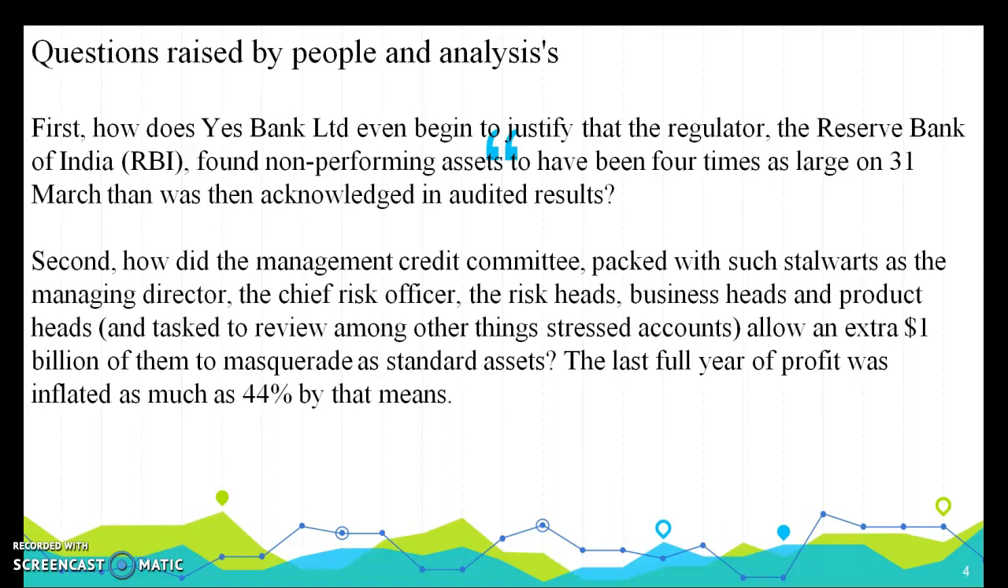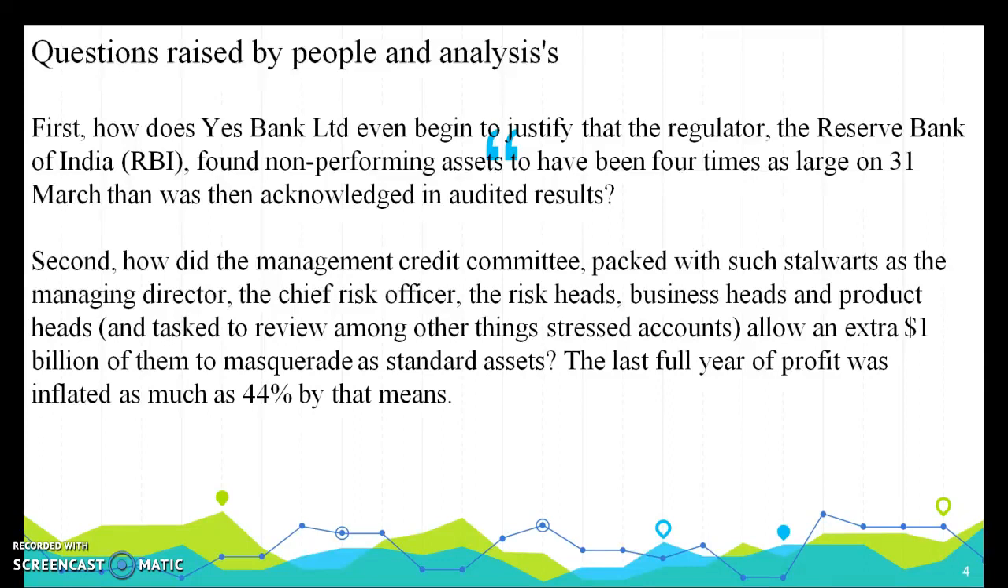And we are also going to see a question that arose among the people and the analysts. First, how does S Bank Limited even begin to justify itself to the regulators? The Reserve Bank of India (RBI) found a non-performing asset which was 4 times larger on 31st March. That was the acknowledgement in the auditor results.